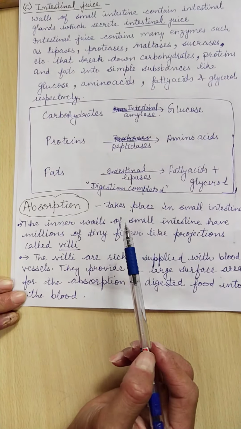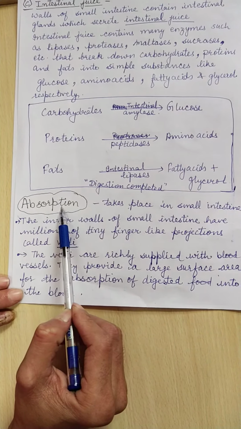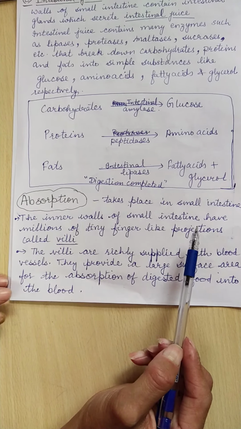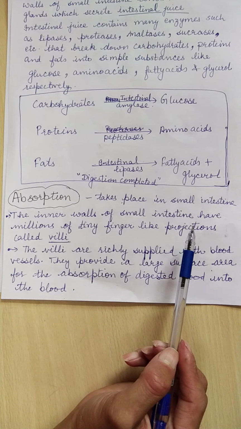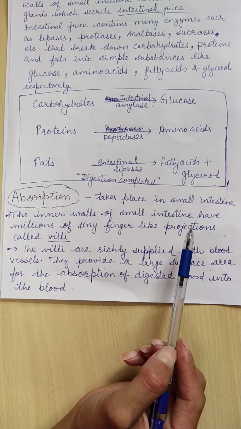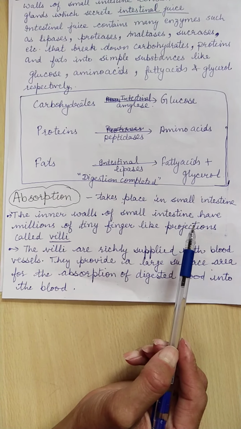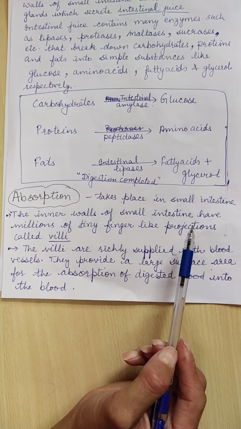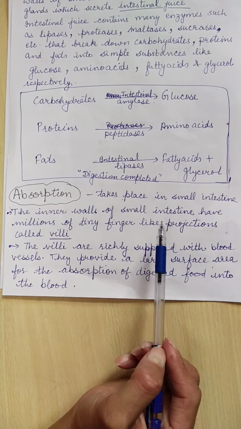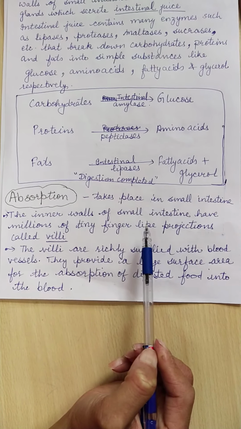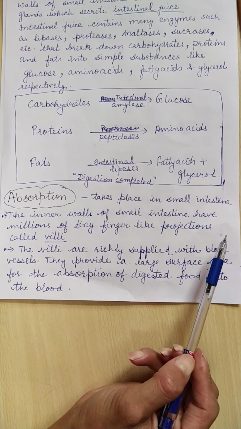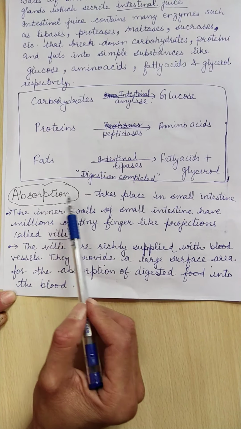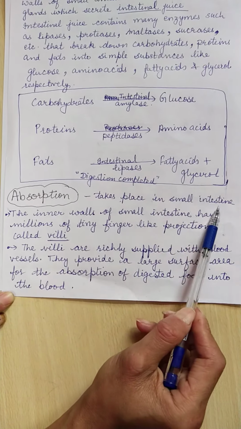Then come to the next step, that is the absorption. Now the food is present in the simple form, but from the small intestine it has to reach all parts of the body. So firstly, since human beings are multicellular organisms, the blood is there to carry that absorbed food. So from the small intestine, firstly, digested food is to be carried into the blood. So absorption takes place in the small intestine only.